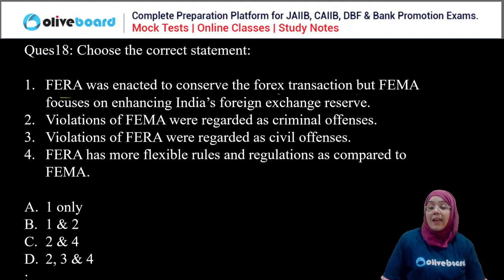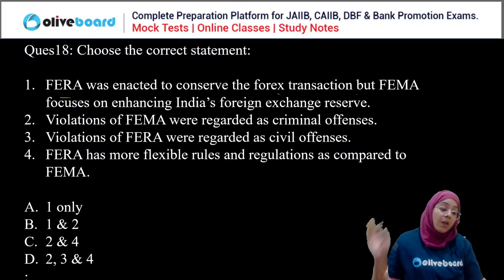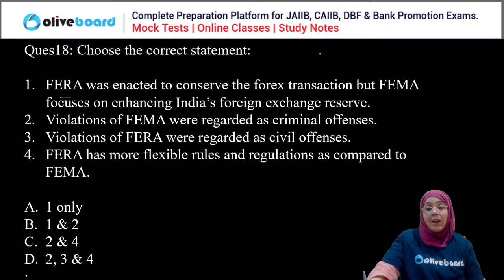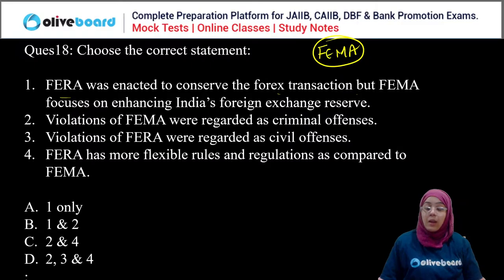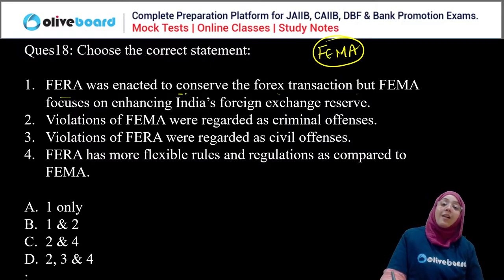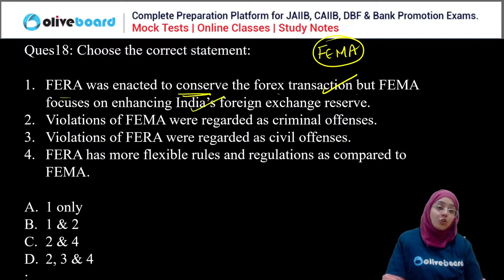So FERA was enacted to conserve the foreign transaction, but FEMA focuses on enhancing India's foreign exchange reserve. First of all, you all are clear which act is active right now. FEMA is active right now. Okay. Now FERA was to conserve the foreign exchange transactions, right? FEMA enhanced the foreign exchange transaction, right?